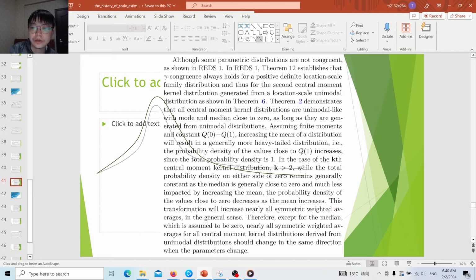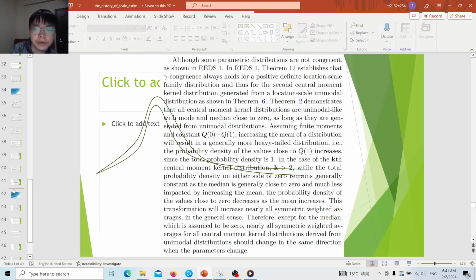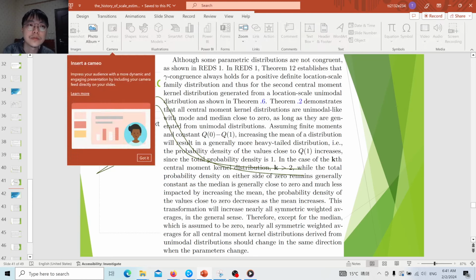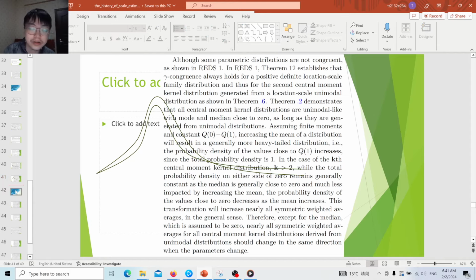So how do we increase the mean? The only way is increasing the probability density on the tail, right? It will look like this. And because the median doesn't change, it is always close to 0, we assume it to be 0, so the probability density near the median will decrease. In this way, such changes will naturally increase nearly all symmetric weighted averages. You can see it this way. So that means the central moment kernel distributions generated from a unimodal distribution not only hold the very elegant property that they are nearly unimodal with mean and mode close to 0, but also they are nearly congruent.